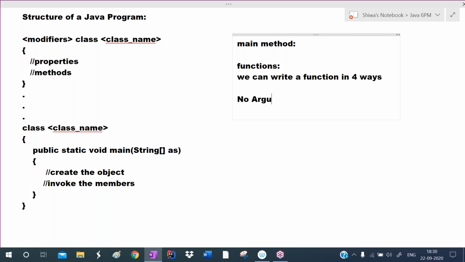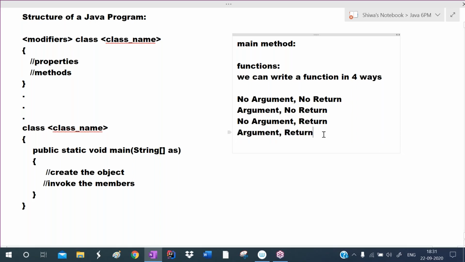What are those? No argument, no return; argument, no return; no argument, but return; argument and return. So like this, we can write a function in 4 ways, as you learned in the C language.